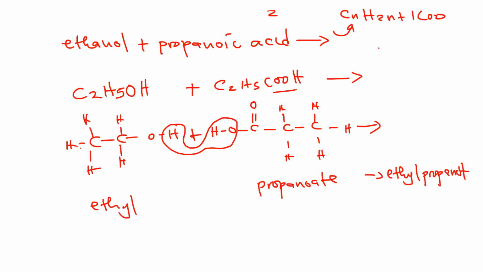propanoate. The first name comes from the alcohol. The second name from the acid. So we are going to have this structure. So the first part here, 2 carbons. Let me just put it nicely. So just take a small arrow here and we say carbon, carbon for the first one here.